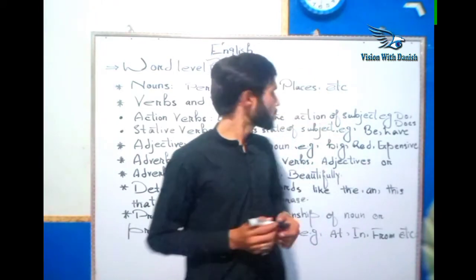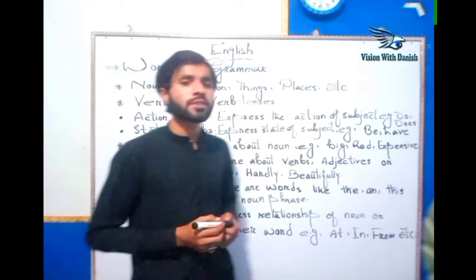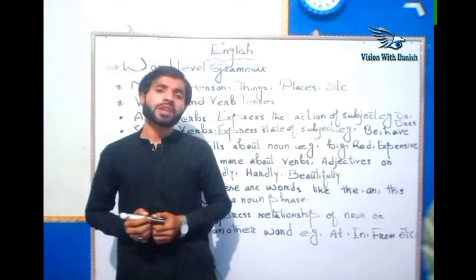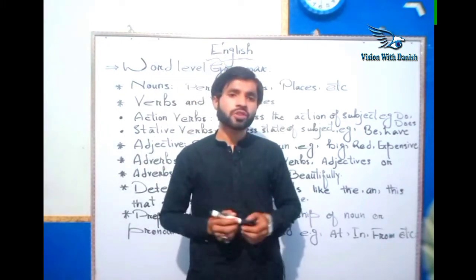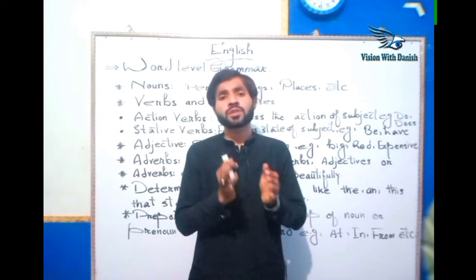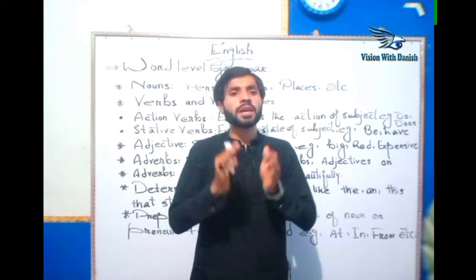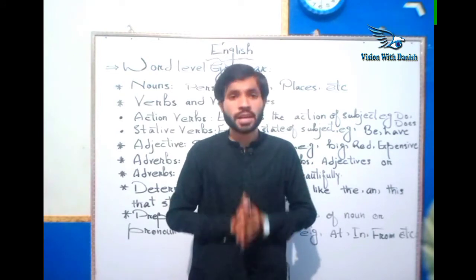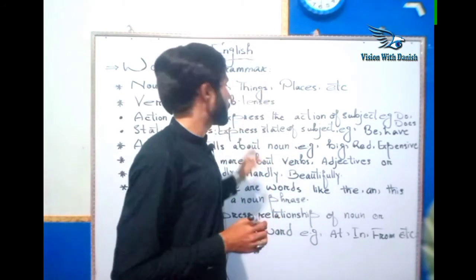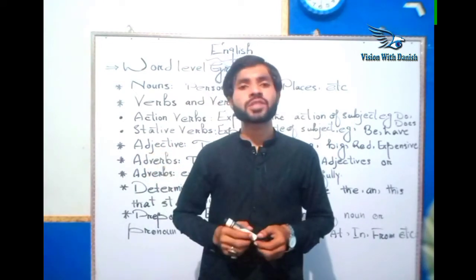The stative verb describes the condition or state of the subject, where the subject is present, or in what condition it is being described. Then we say that category belongs to the stative verb.